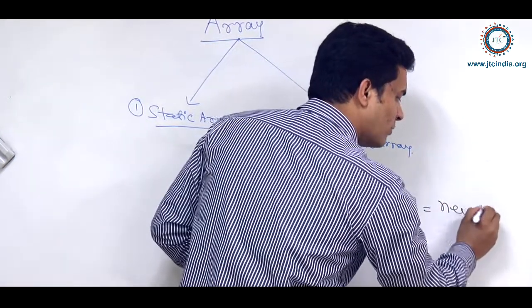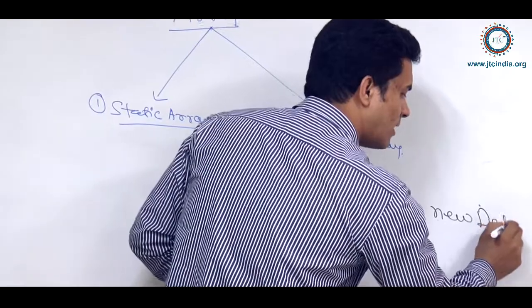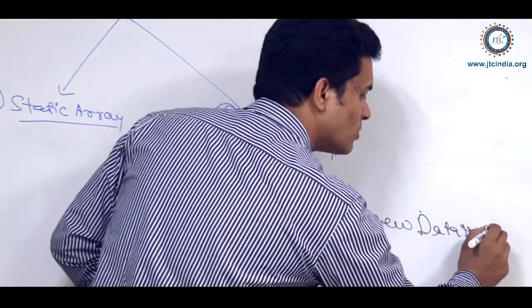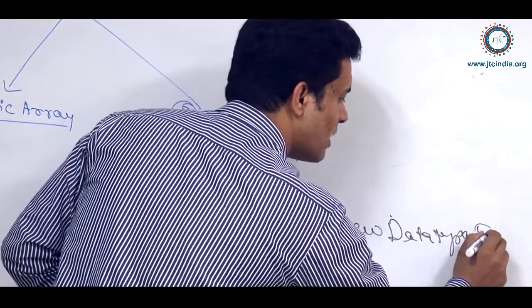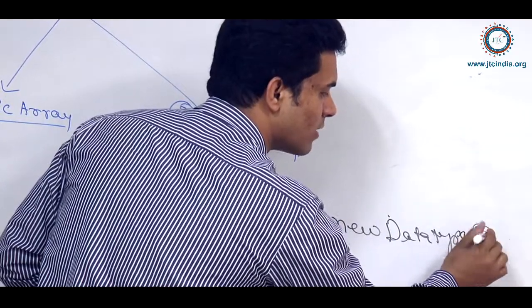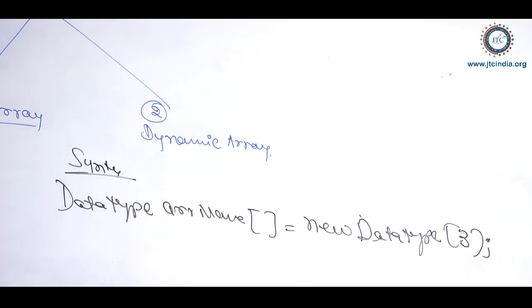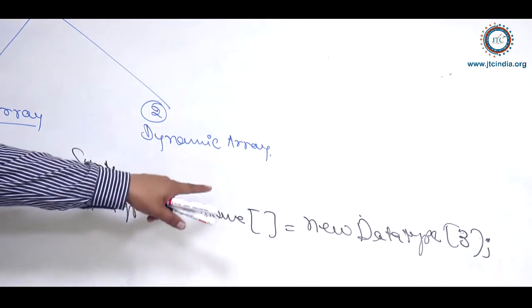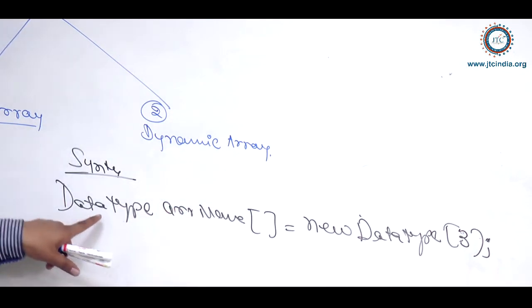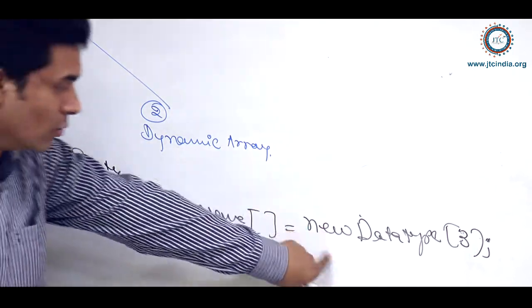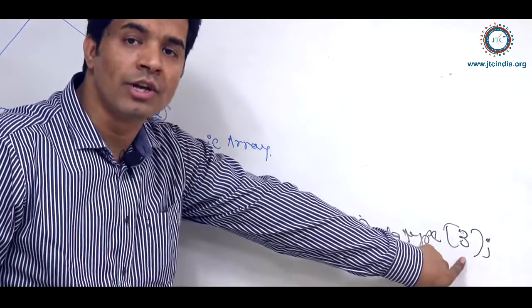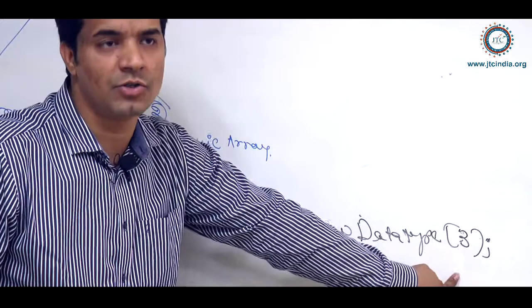Then is equal to the new keyword, and then the data type, and here suppose I am writing 3. Understand it here, right? So data type, array name, new data type, and 3. 3 is the length of this array which you are defining.